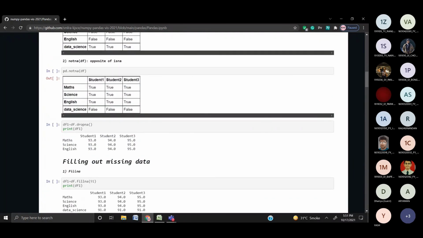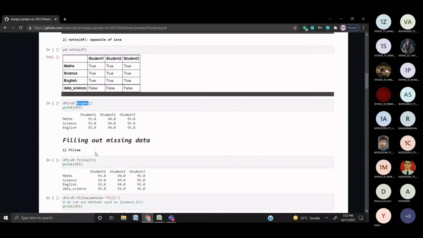Now for handling, we can also drop. For some data sets, it's possible that we just don't need the entire row or entire column. This is explained well by Shubham. So we can just drop the particular row which is null. What this does is it drops the null row.